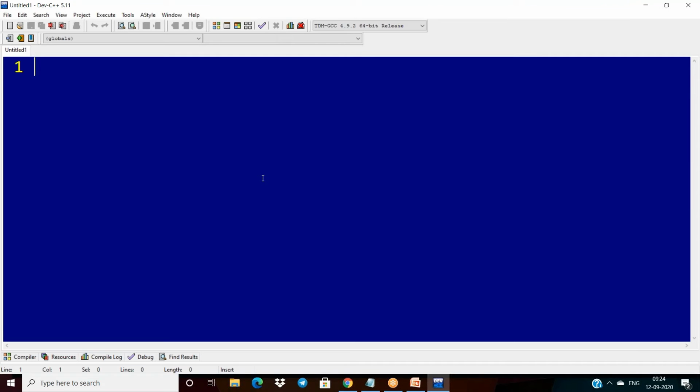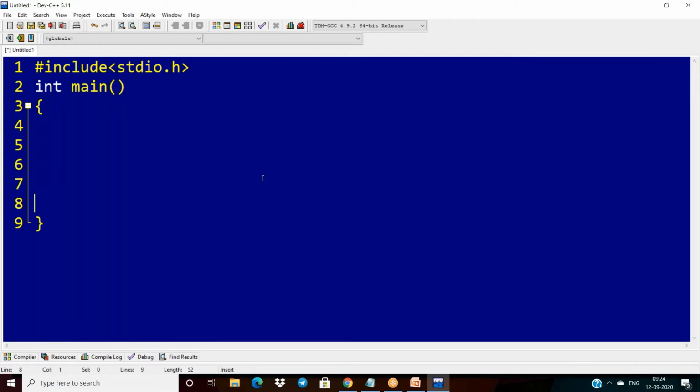Here I'm taking the header file stdio.h, the main function, and return 0. After this, I have to first read the input. My input is what? The size. And my other input is what? The elements. So that is why I'm taking an integer array.